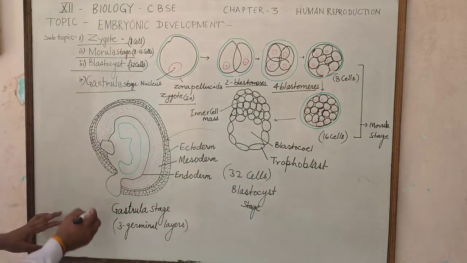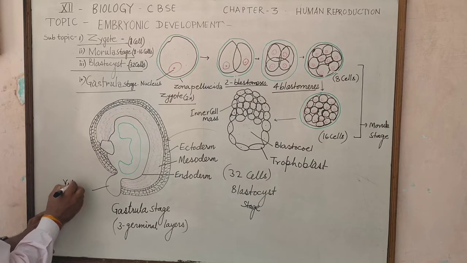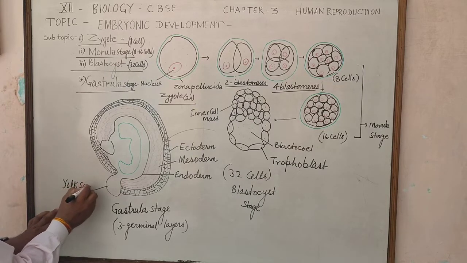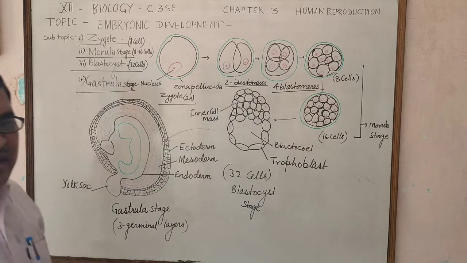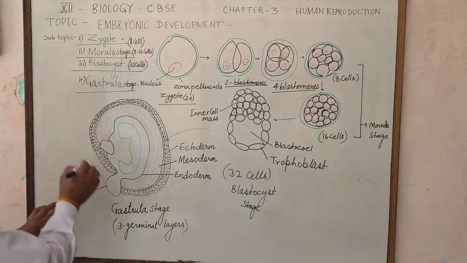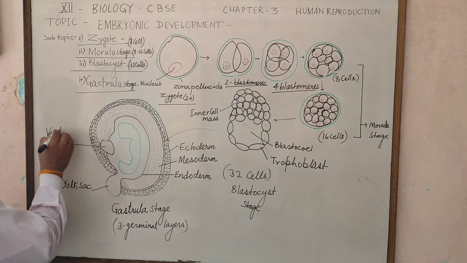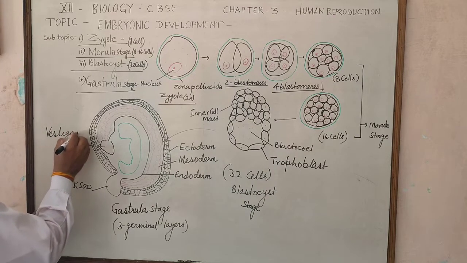Here is the yolk sac, and at one side there is the remains, or vestigial part, of the blastocyst.